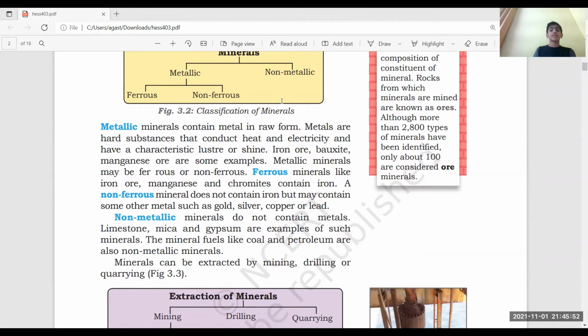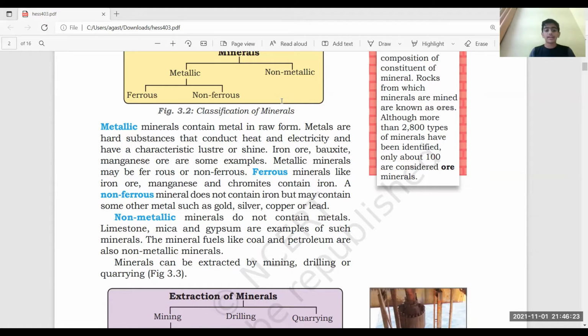But again, metallic minerals are divided into two types: ferrous and non-ferrous. Ferrous means what? Remember, it's the chemical name of iron. Ferrous means it has iron in raw form, a mineral which contains iron in it. Whereas non-ferrous minerals do not contain iron in raw form, but may contain some other metal such as gold, silver, copper, or lead.